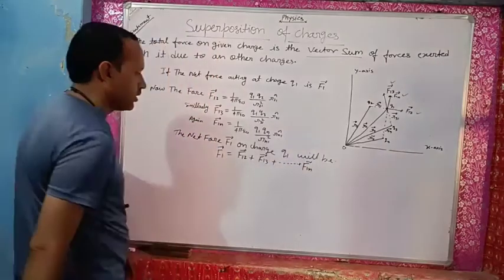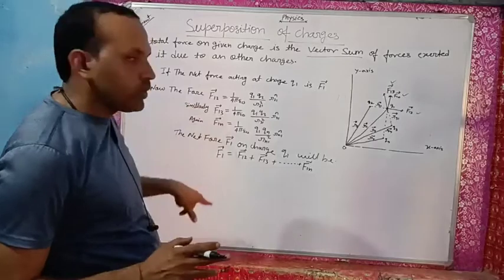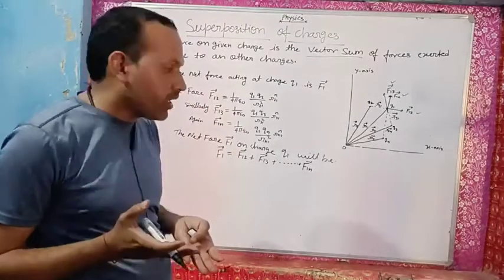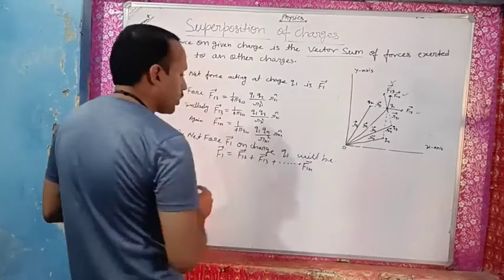My dear students, now we have to put all the values of vector F12, vector F13, vector F1n in this equation. So our equation becomes,